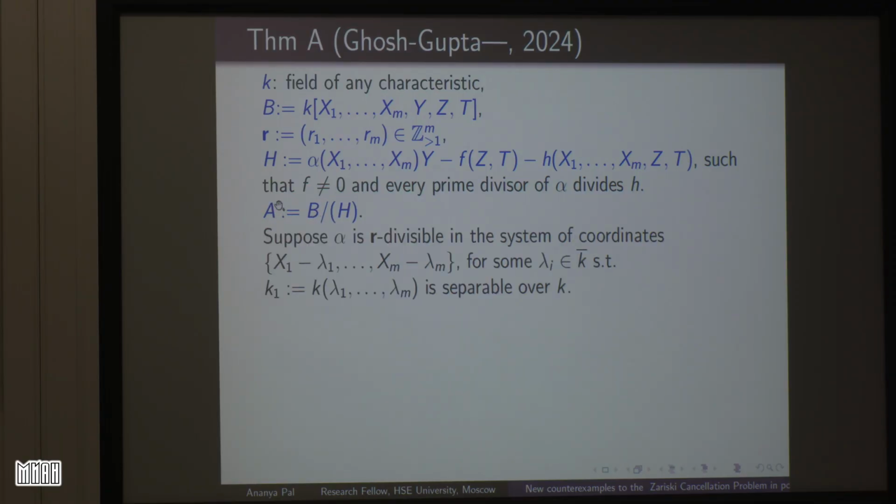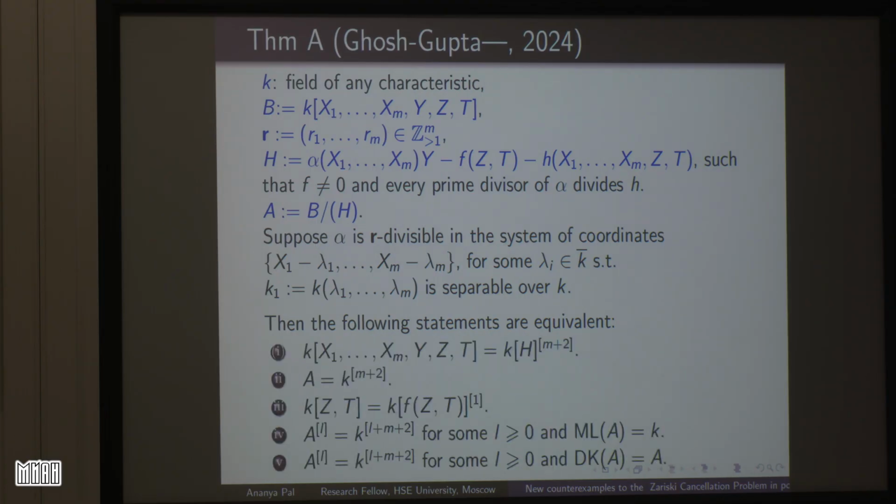And then we again put some more conditions, that alpha is R divisible. We just now discussed the definition of R divisibility, that alpha is R divisible in the system of coordinates which look like this, and these lambdas are elements of K bar, that is from the algebraic closure, such that the field generated by lambda 1 up to lambda m is separable over K. So a lot of conditions, but with the help of these conditions we were able to prove that the following statements are equivalent. Here I have written 5; we have 8 more.